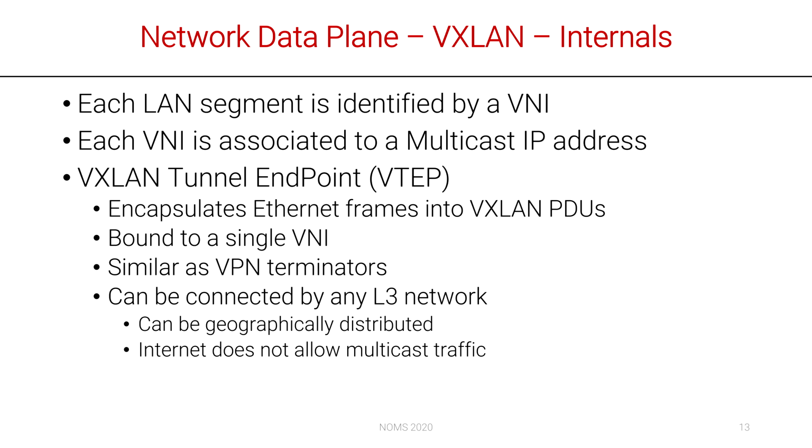Another very important component is the VXLAN tunnel endpoint, the VTEP. VTEPs are responsible for encapsulating Ethernet frames into VXLAN packets, tagged with the corresponding VNI. They can be seen like VPN terminators, so they are bound to a single VNI. Moreover, they can be geographically distributed because they rely on multicast IP addresses. Unfortunately, unless you use further encapsulation protocols, multicast IP packets do not traverse the Internet.